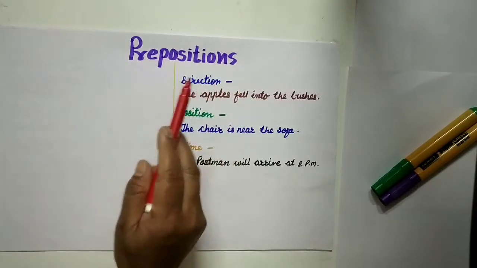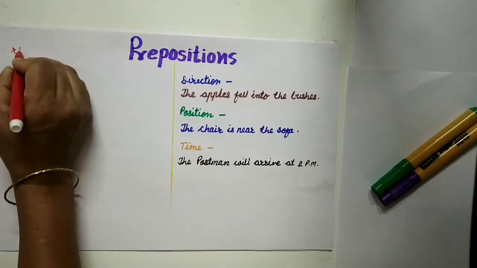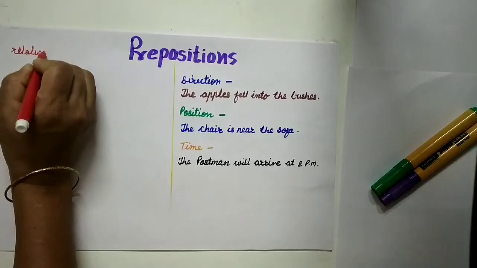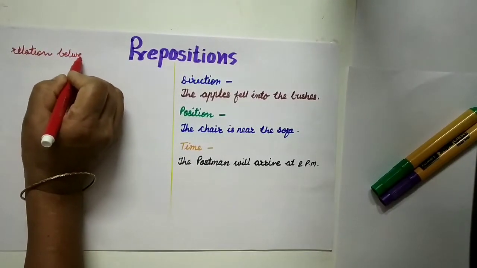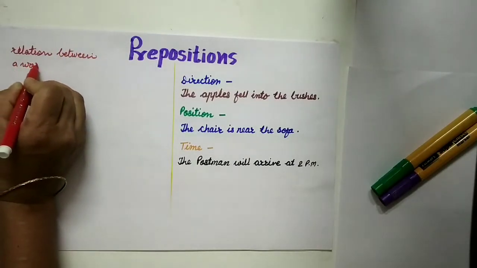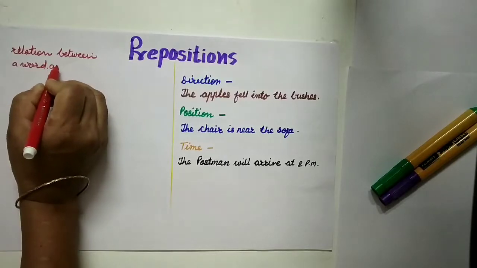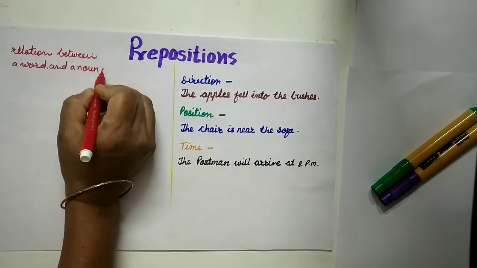A preposition is a word that shows the relation between a word and a noun or pronoun.